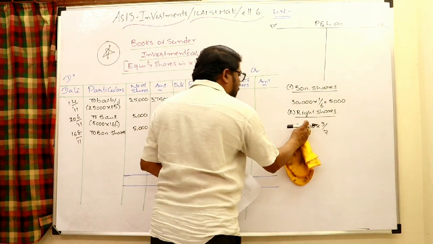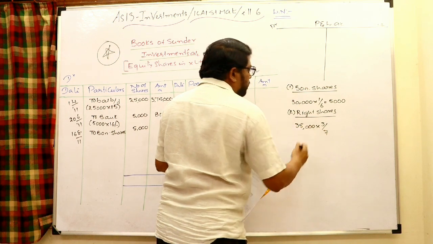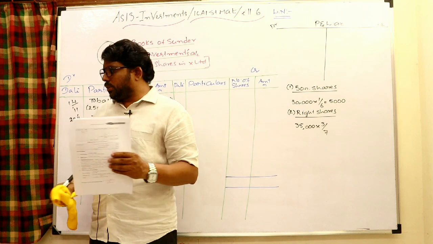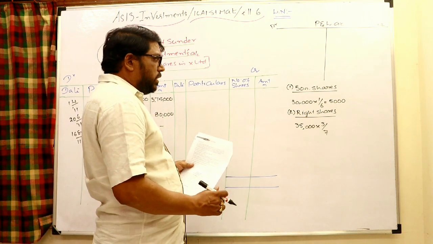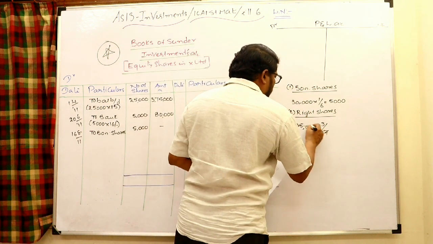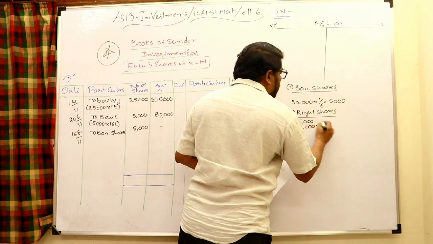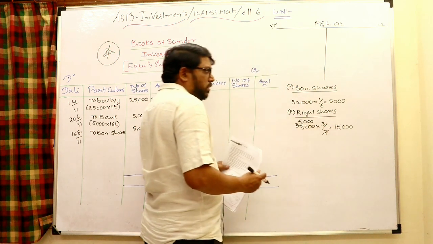So we are having 35,000 shares right now. For every 7 shares, 3 shares are given. So 5,000 into 3, which is 15,000 right shares are offered.